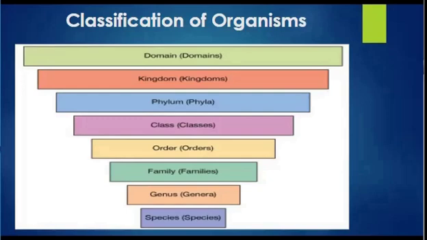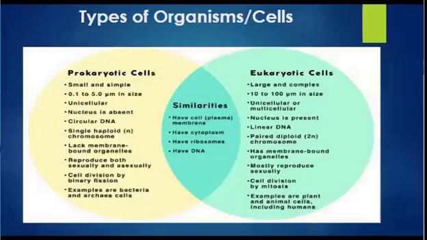Similarly, we would be classifying the organisms, and we would be reading about the classifications in detail in this unit. Next, we will explore the types of organisms: prokaryotes, eukaryotes, and the distinction between unicellular and multicellular organisms. Understanding these basic classifications is crucial for appreciating the complexities of life forms. So here we have the types of organisms that I mentioned we will discuss.